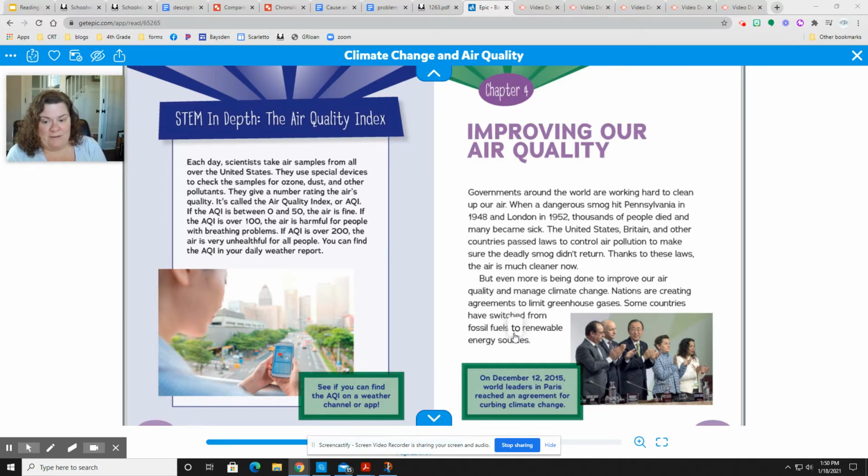Improving our air quality. Governments around the world are working hard to clean up our air. When a dangerous smog hit Pennsylvania in 1948 and London in 1952, thousands of people died and many became sick. The United States, Britain, and other countries passed laws to control air pollution to make sure that deadly smog didn't return. Thanks to these laws, the air is much cleaner now.